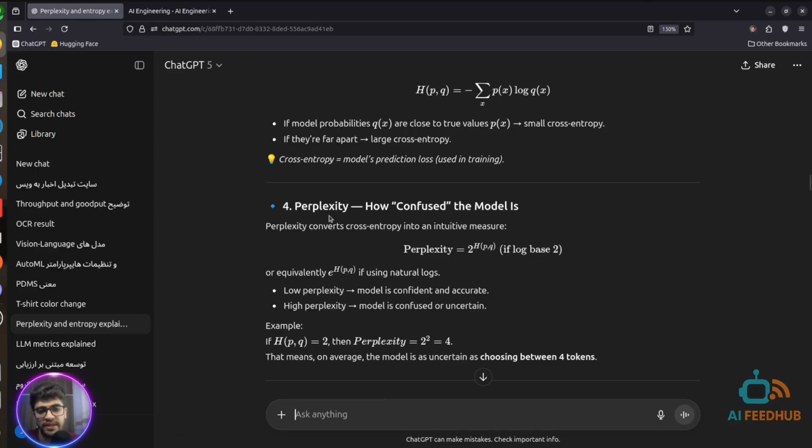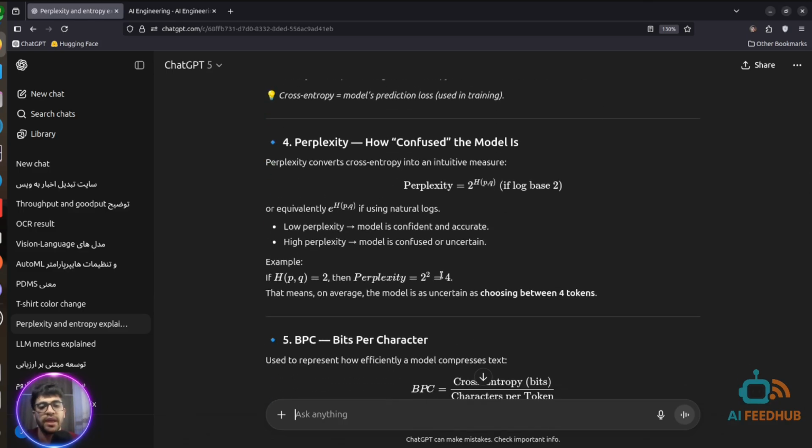Perplexity is more intuitive for people. If the perplexity is high, for example 4, 10, 20, it means the model is unpredictable. Same as cross entropy, it means the model hasn't learned the distribution of the training data set. But if the perplexity is low, it means the model learned the distribution of the training data.